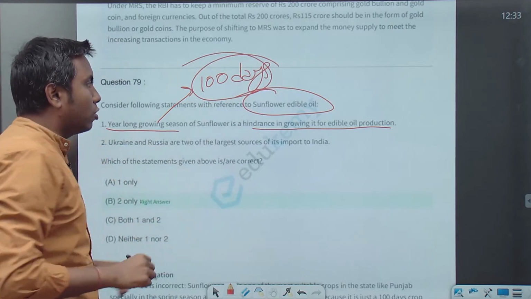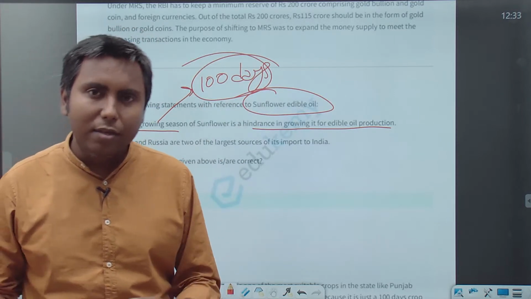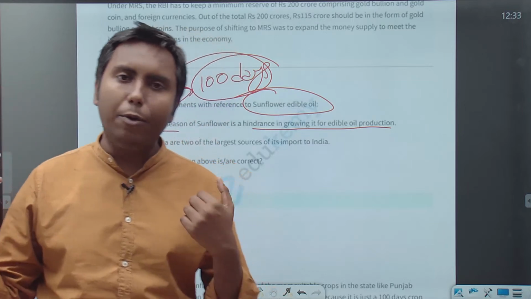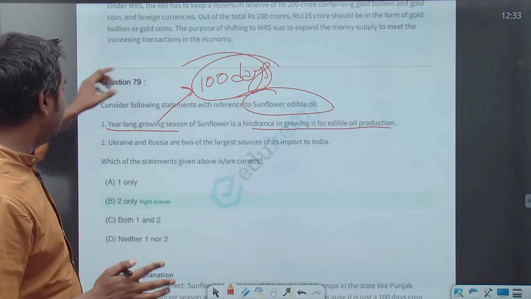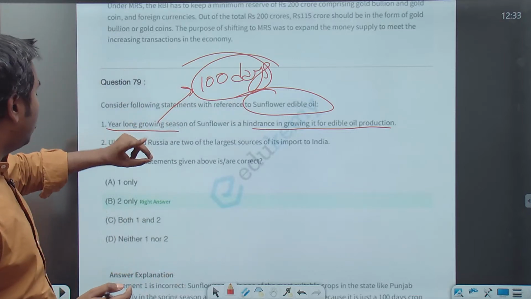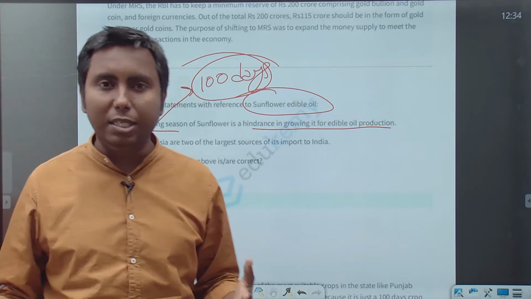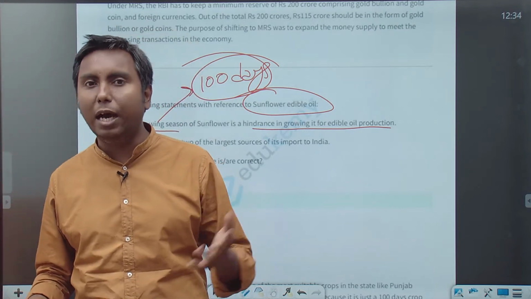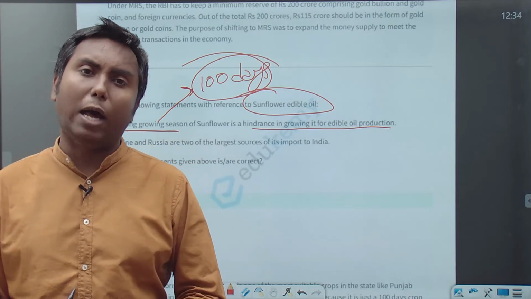If you sow sunflower oilseed today, then after 100 days you will be able to reap the fruits, that is, the seeds. So not year-long, it's a 100-day thing. That's why there is an opportunity for India to increase the area under edible oil cultivation.